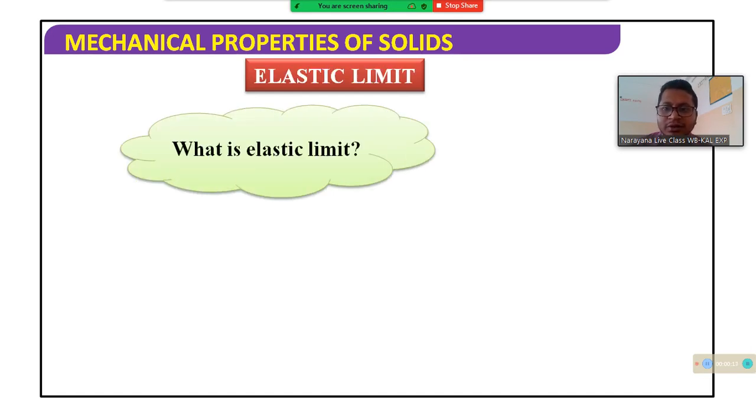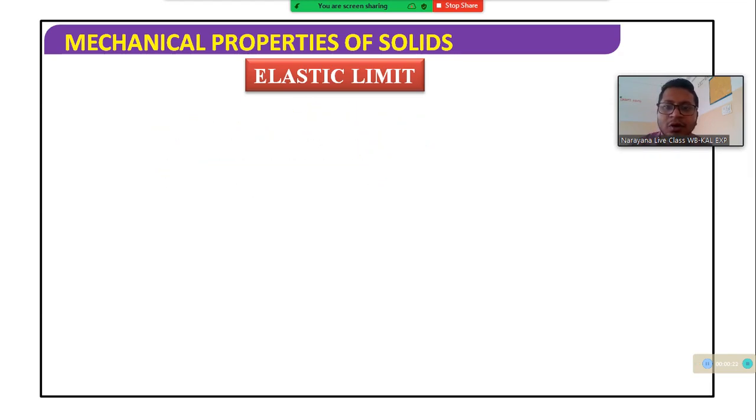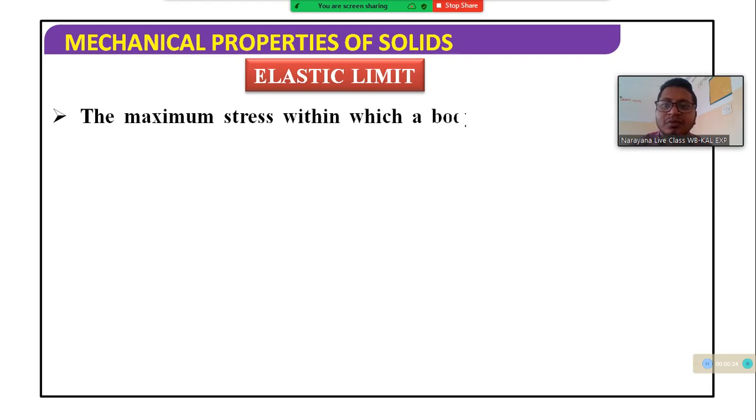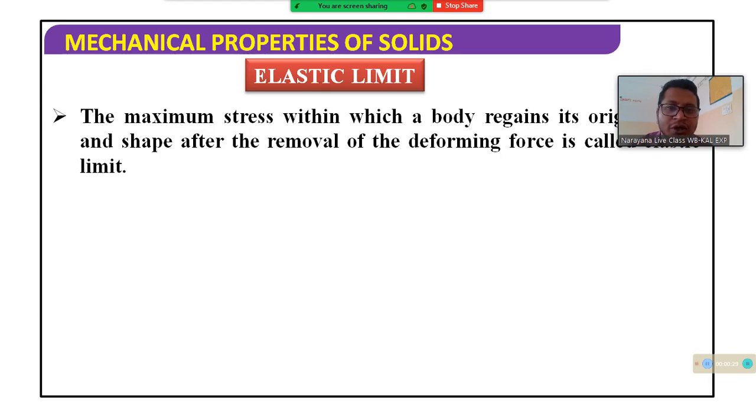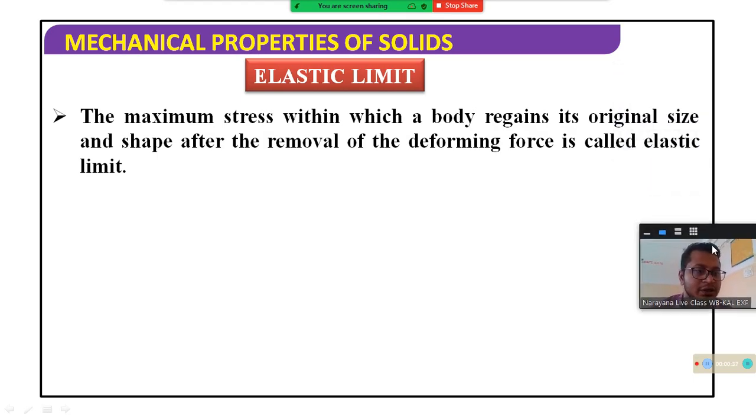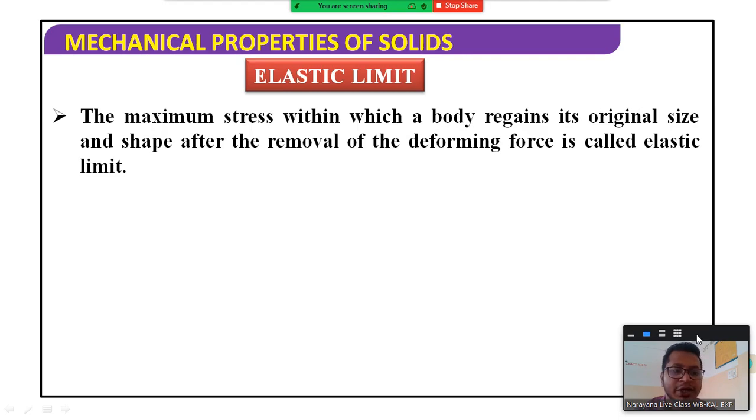Elastic limit. What is elastic limit? The maximum stress within the body up to which the body regains its original shape and size. The body regains its original size and shape after the deforming force is removed; this is called the elastic limit.